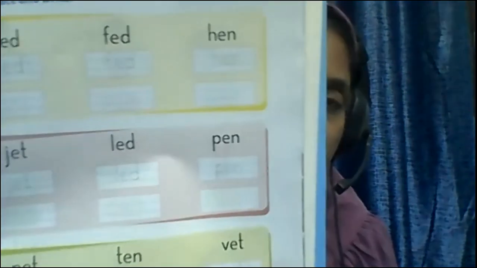Everyone, get your literacy skill book and open page number 99. Okay, before doing this page, first of all, we have to read the words on page number 98.